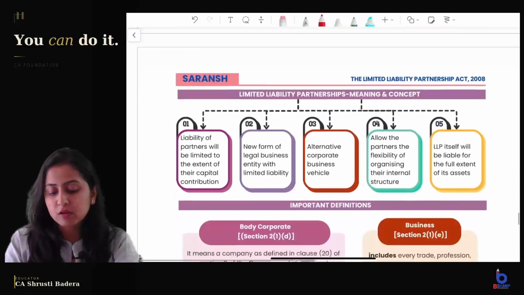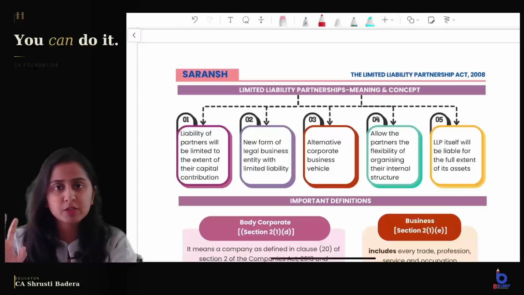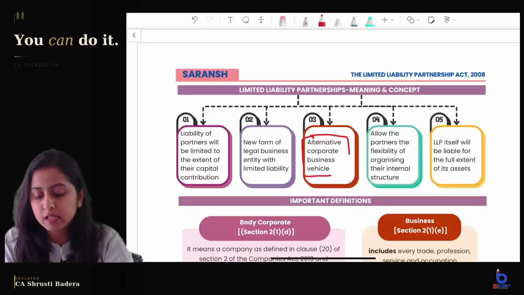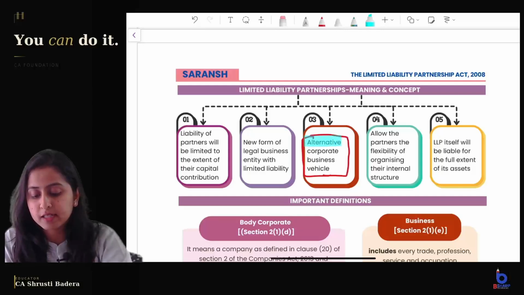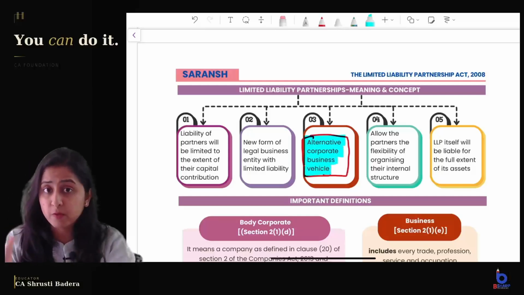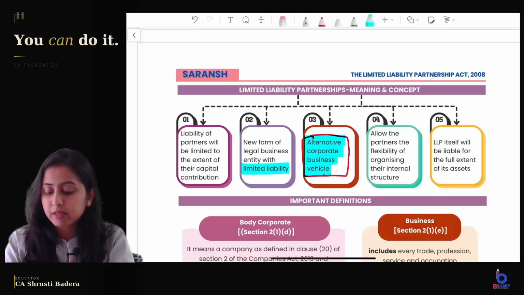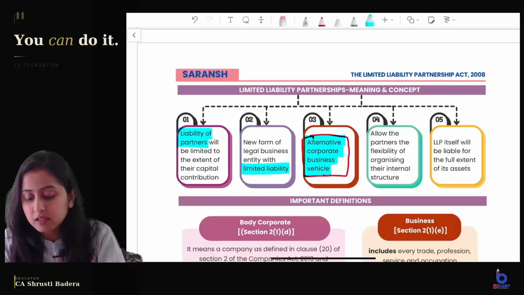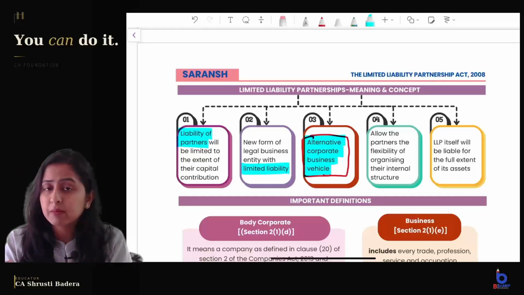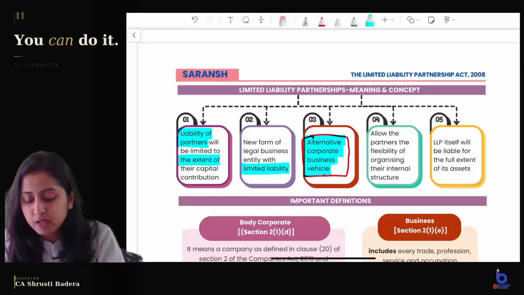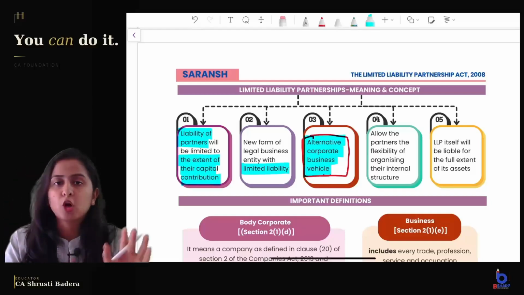Coming to the meaning and concept of LLP, an important phrase which you will definitely remember is that LLP is an alternative corporate business vehicle which has the feature of limited liability. The liability of partners will be limited to the extent of their capital contribution.